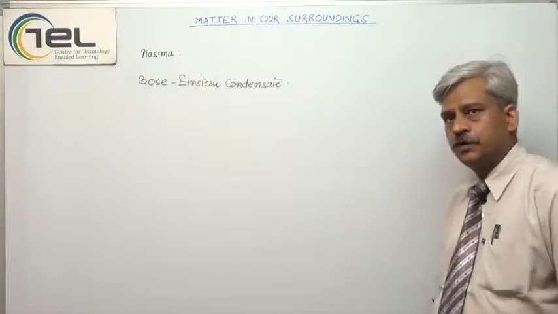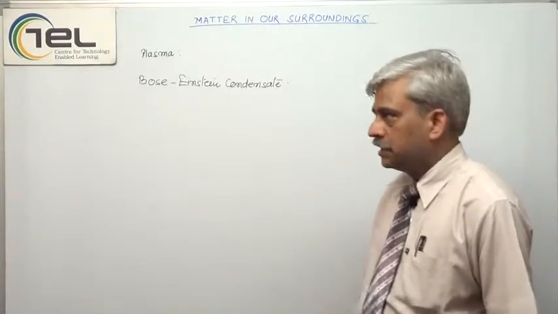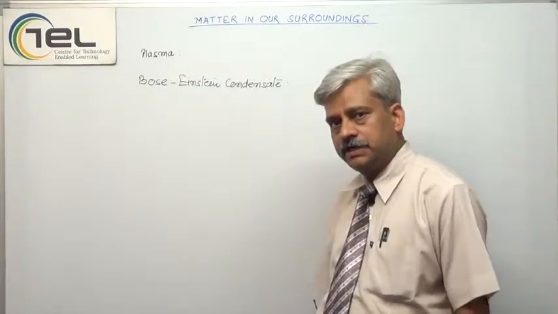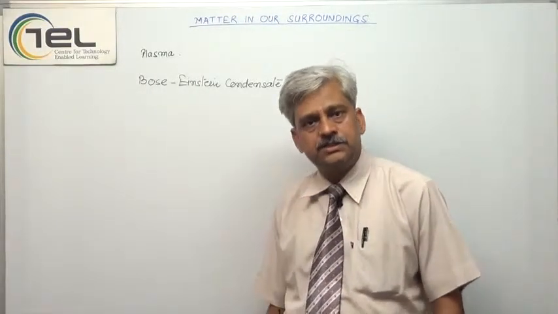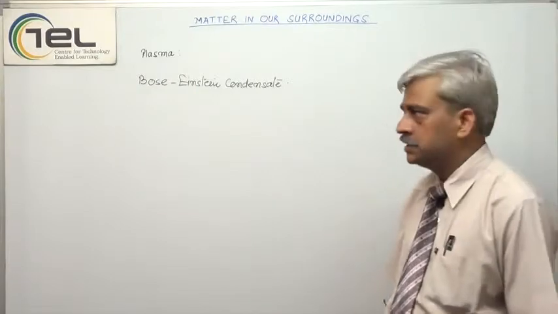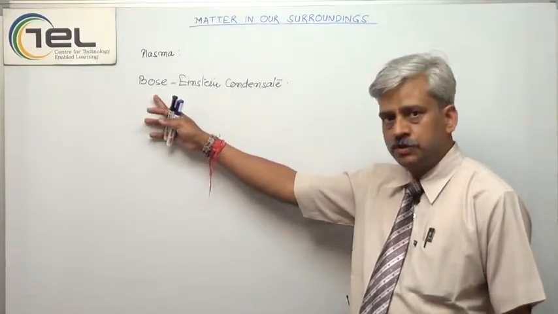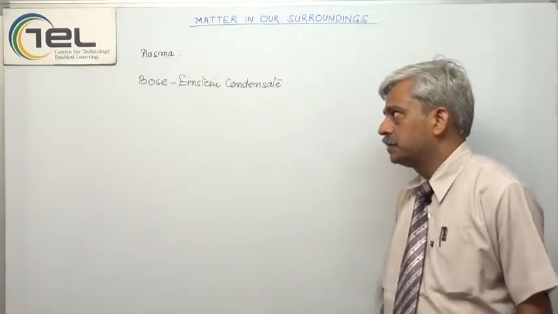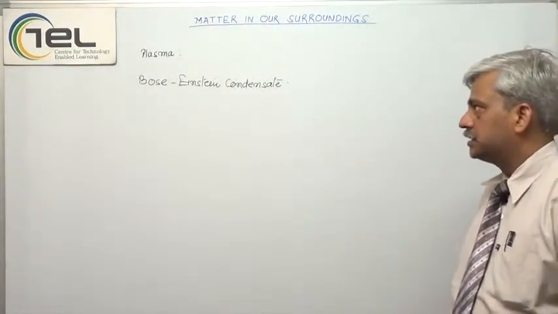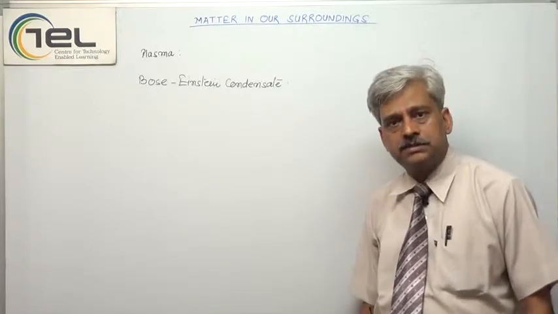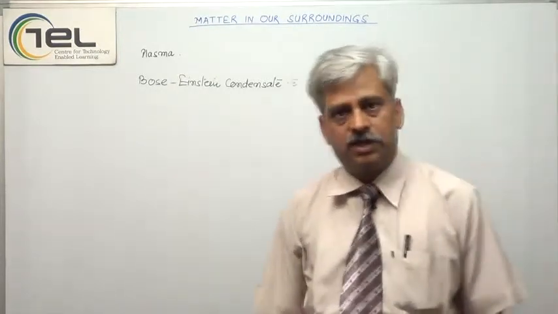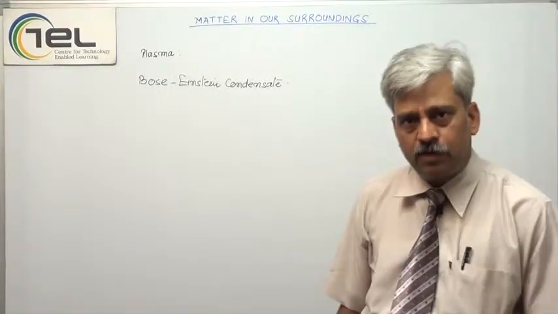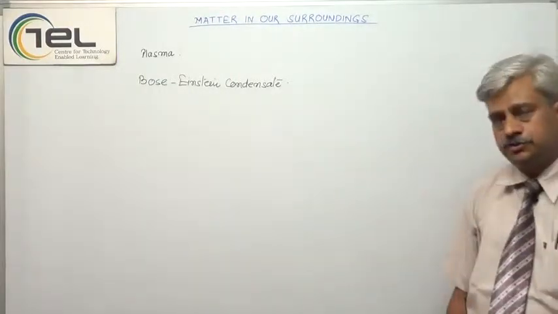And the Bose-Einstein condensate, what is this? This is again the research of two great scientists. One is Jagdish Chandra Bose, the Indian scientist, and one renowned physicist is Einstein. This is a particular condensate, a particular mass, which was first theorized by Bose, and then it was found by Einstein.